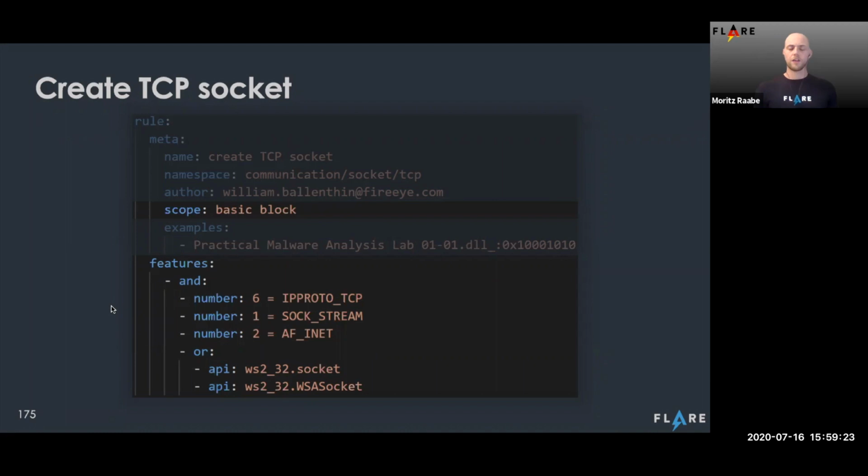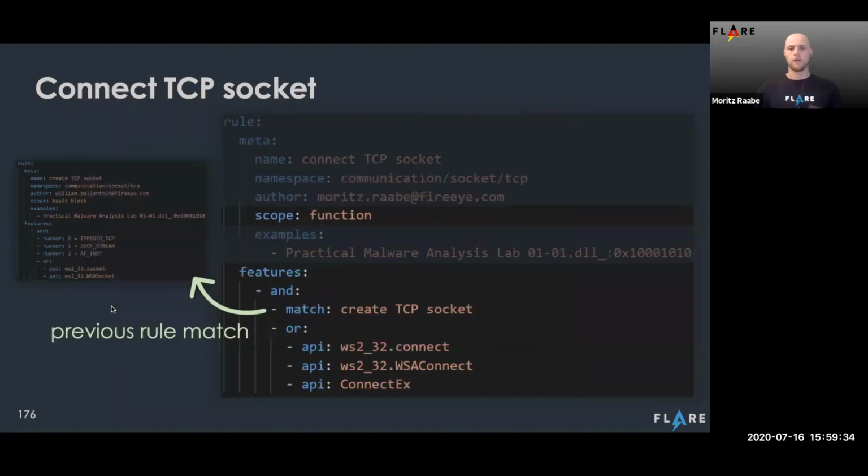Now, as we were developing this, we quickly found out that it's going to be very useful for us to reference other capabilities that we already defined and found with existing rules in other rules, so we can build capabilities on top of each other. And that's where we implemented this match feature here, where we can just reference all the features that were previously defined.